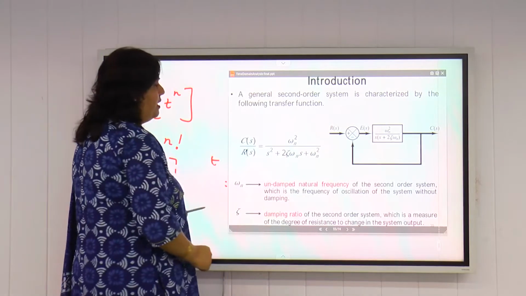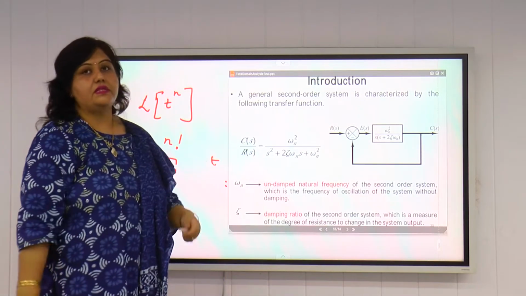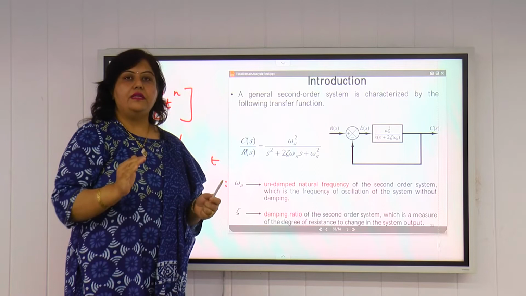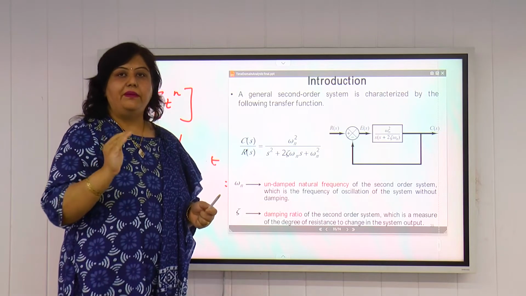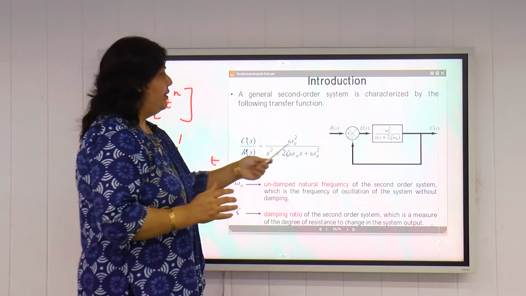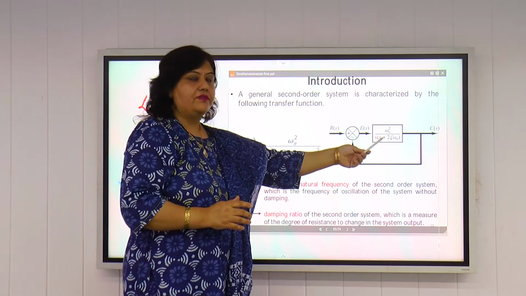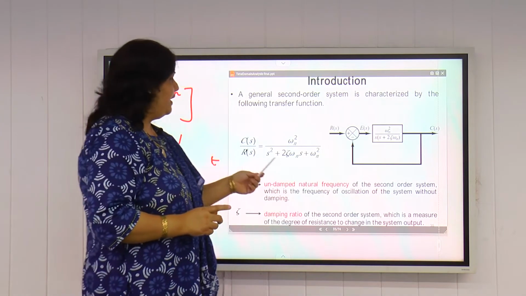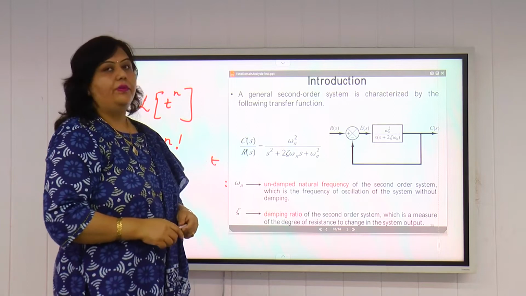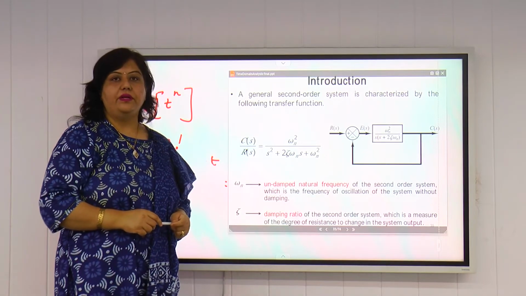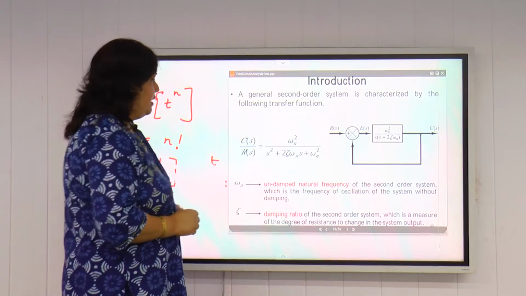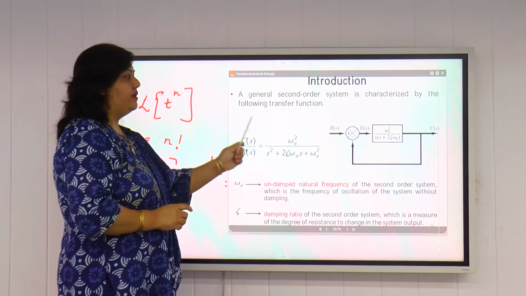It is a unity feedback here. So if we find out the transfer function of this system by taking the same formula, C(s) by R(s) is equal to G divided by 1 plus GH. If we put G equal to this forward path transfer function and H equal to 1, we can find out C(s) by R(s) equal to omega n square divided by s square plus 2 zeta omega n s plus omega n square. So this is the transfer function of the second order system.